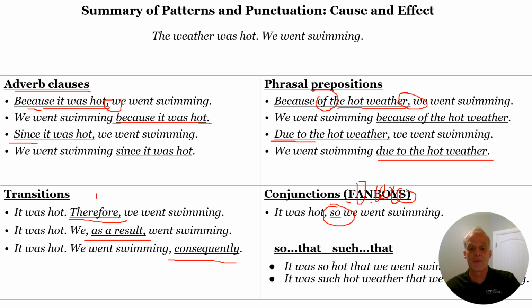And then the last one we did, so that, such that. So goes with an adjective only. It was so hot. But if we put in a noun phrase, weather is the noun phrase, we have to go to such. It was such hot weather that we went swimming. All right. So that is all cause and effect.